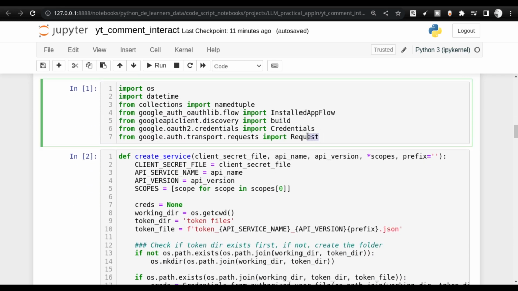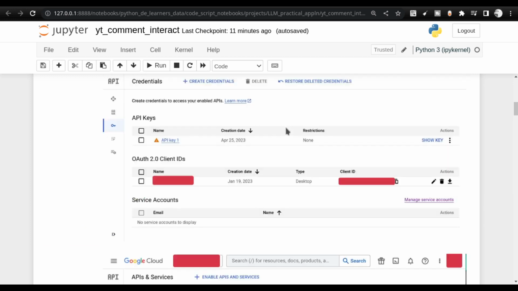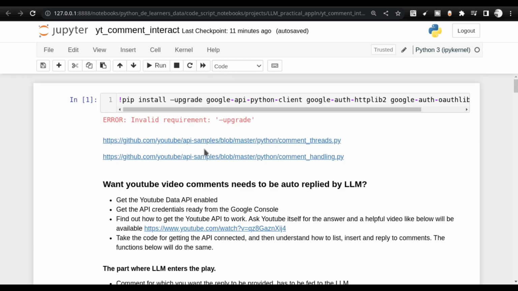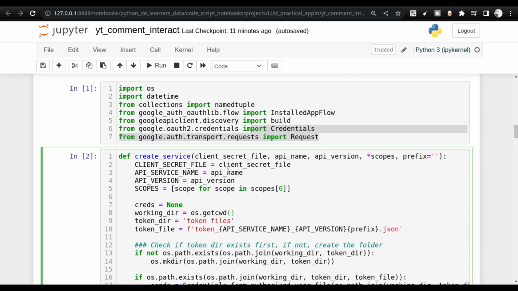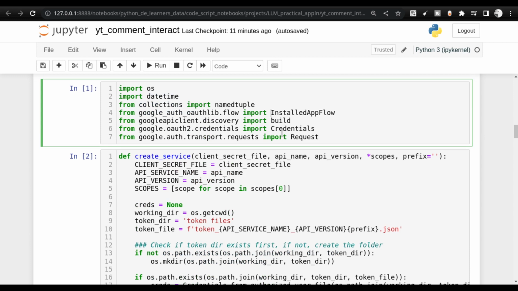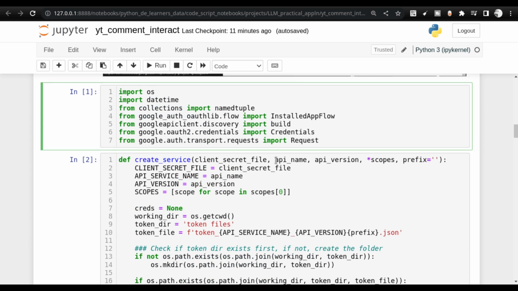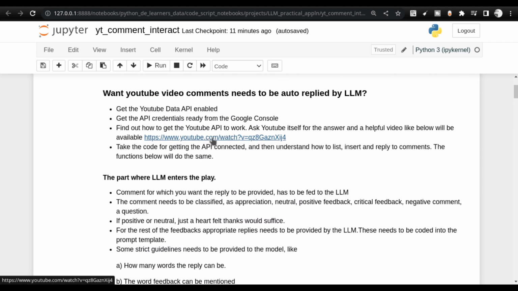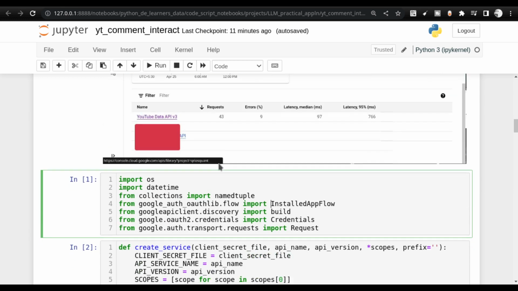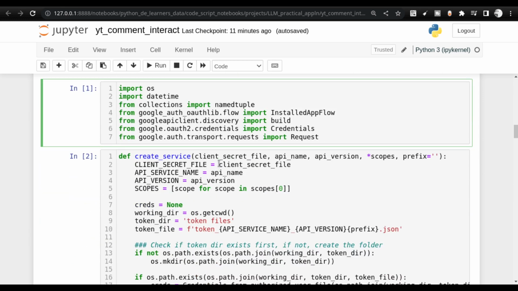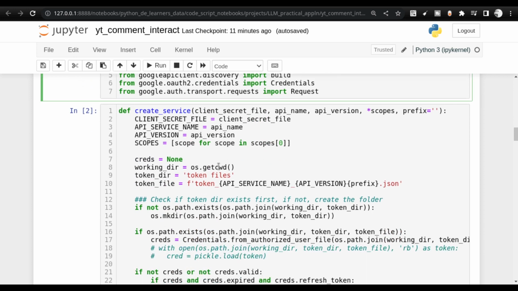Actually, what happens is there is a lot of old code inside this particular GitHub repo. The code that connects the Python environment with the YouTube execution environment is actually outdated. That is where this particular video was useful. I watched this video and understood how to do it. I even used ChatGPT to try to find out, but the answer was not perfect, and I had to resort to YouTube. So there are certain things where you still have to resort to human support.